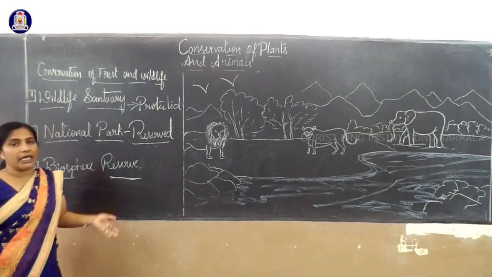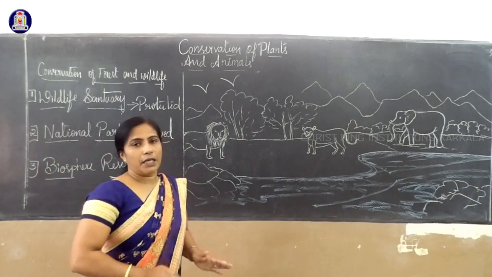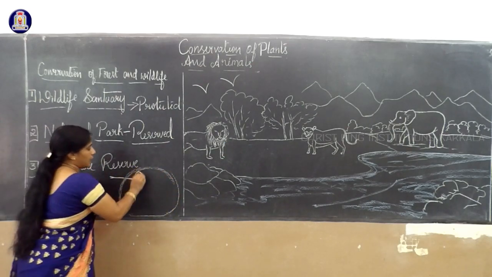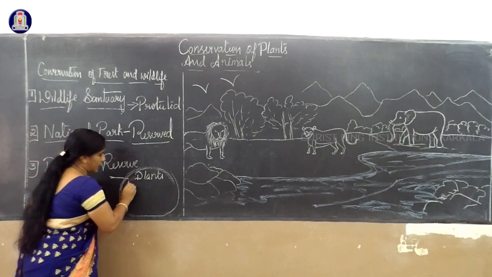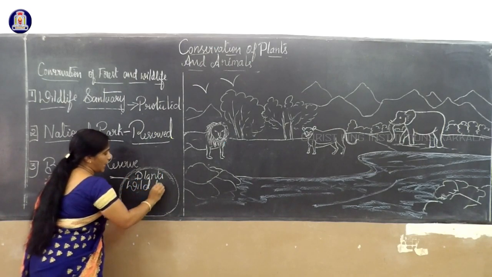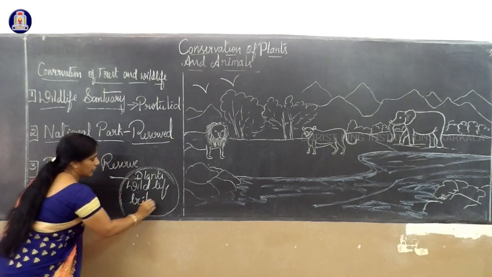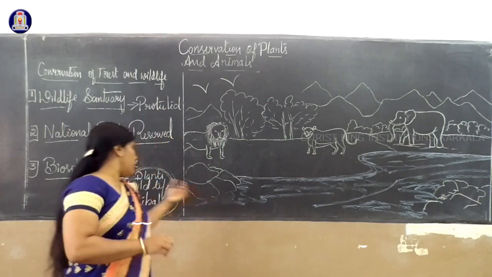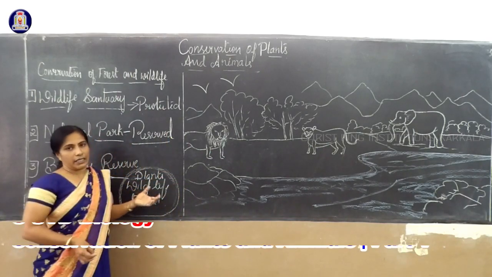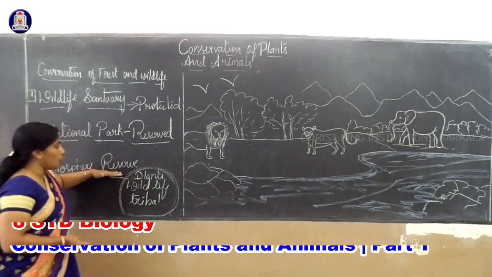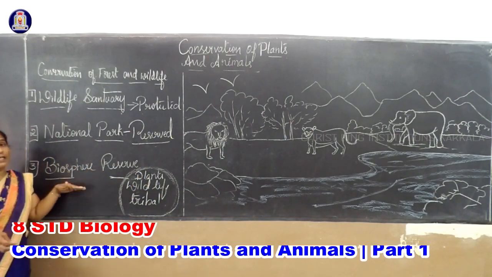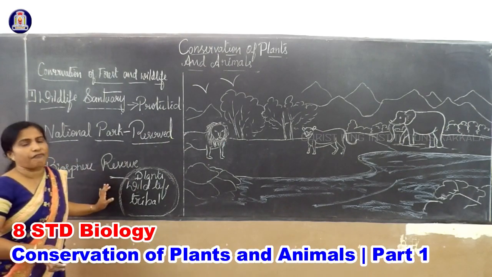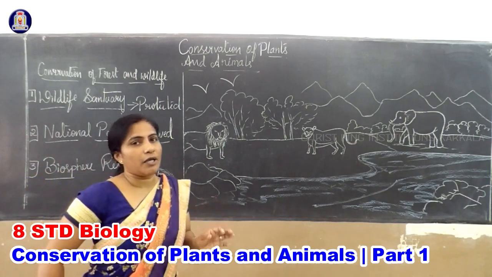A huge area will be taken. You can use the term wildlife with tribal people. They are also responsible; they will use the plants, etc., and they will protect the area. This is called a biosphere reserve, a huge area. That's why I said Pachmarhi Biosphere Reserve in Madhya Pradesh. It includes a huge thick forest area where wildlife will be protected.